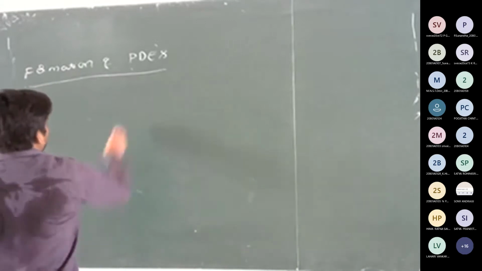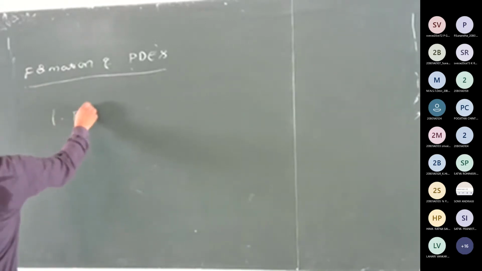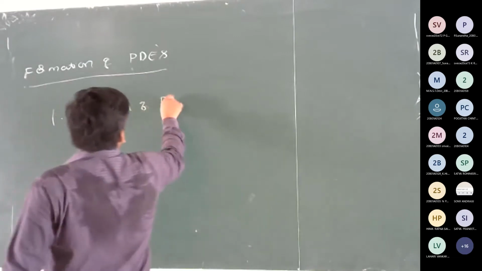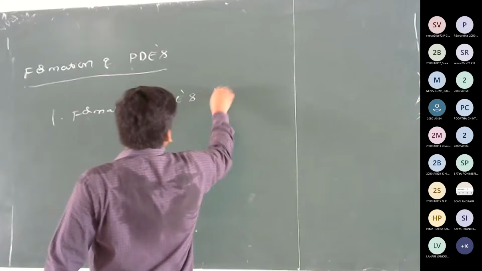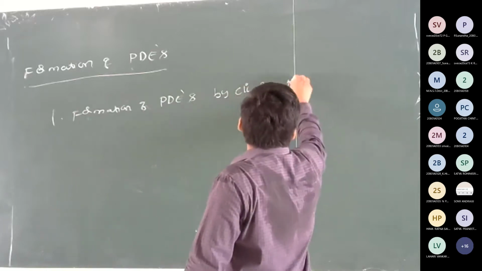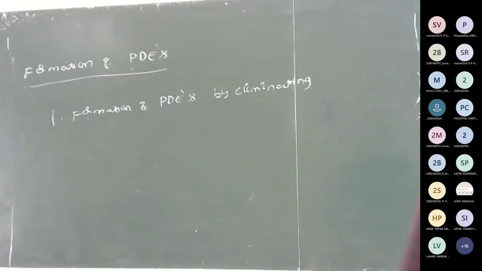So first one, formation of PDEs by eliminating arbitrary constants.